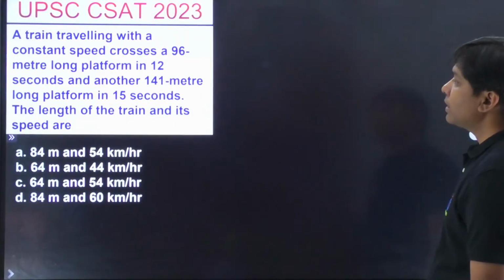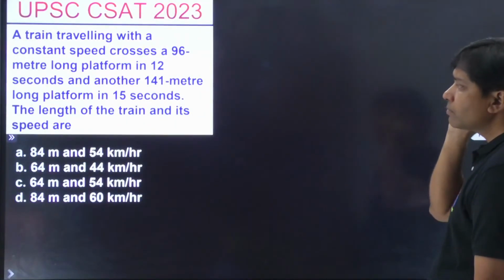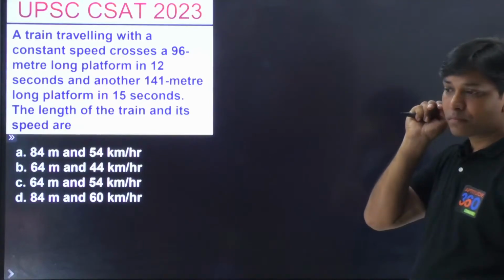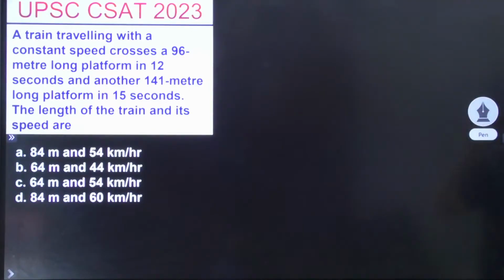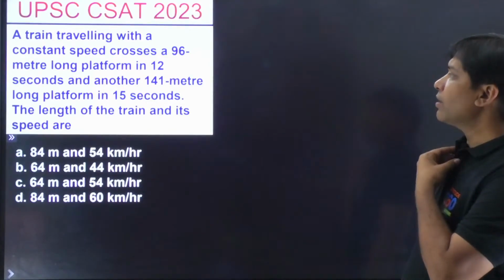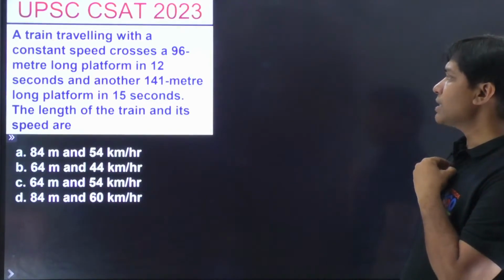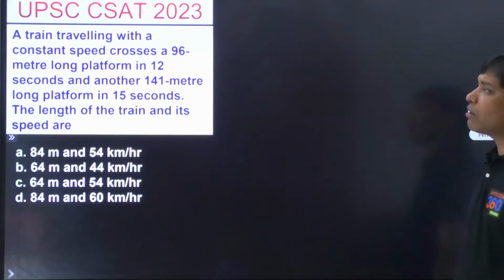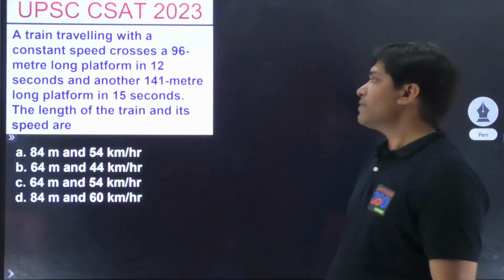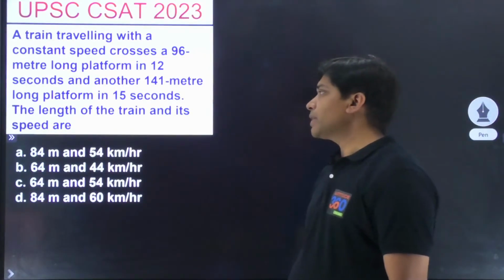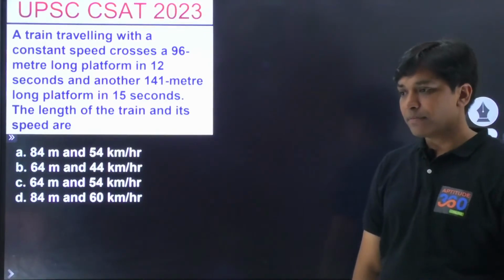Let us solve this one. Let us solve this problem out here, people. It says a train traveling with a constant speed crosses a 96 meters long platform in 12 seconds and another 141 meter long platform in 15 seconds.